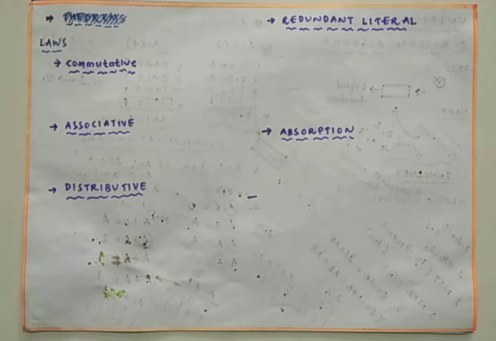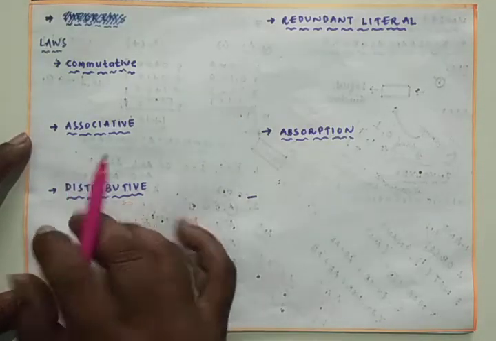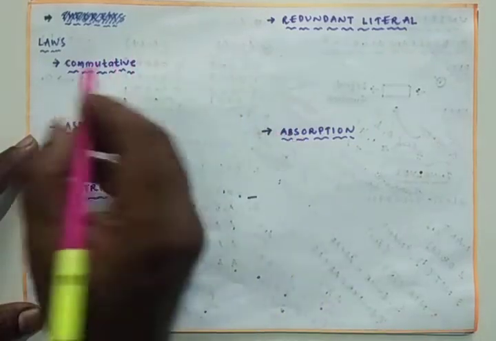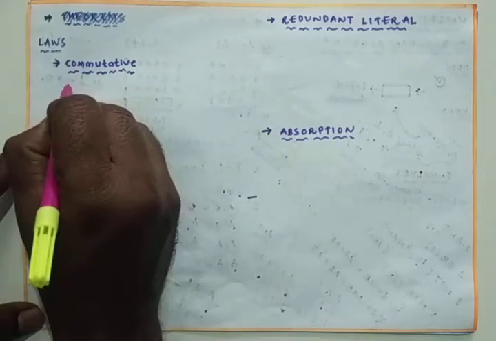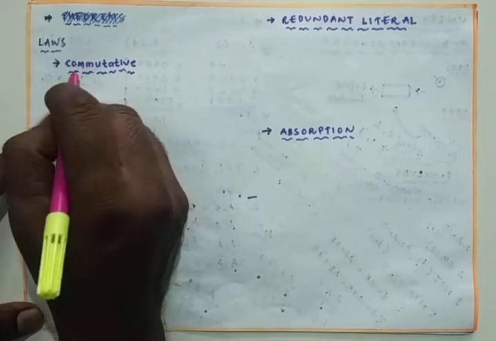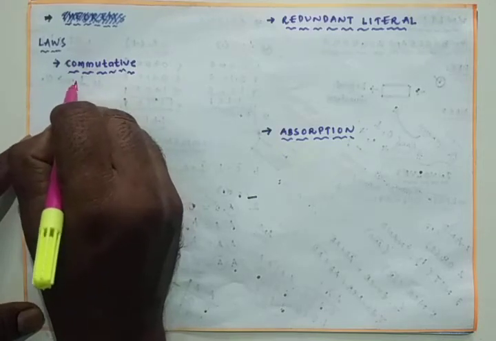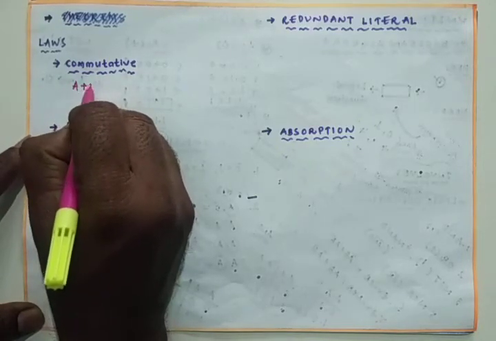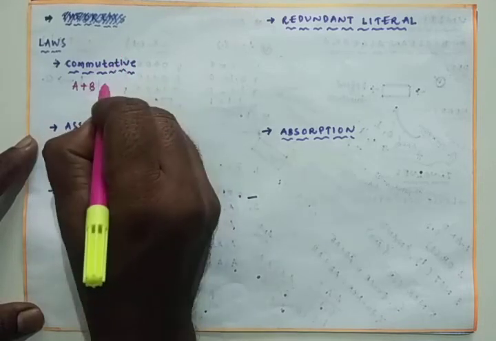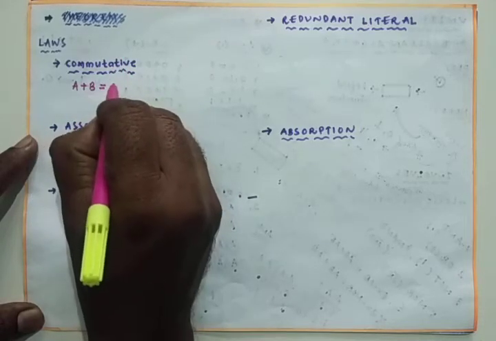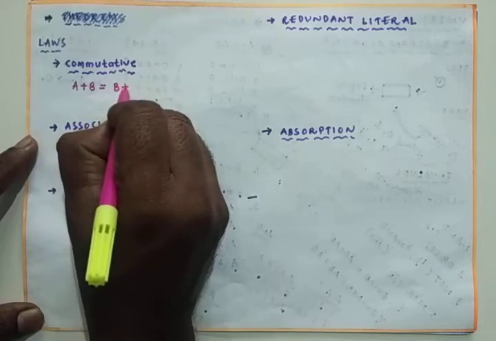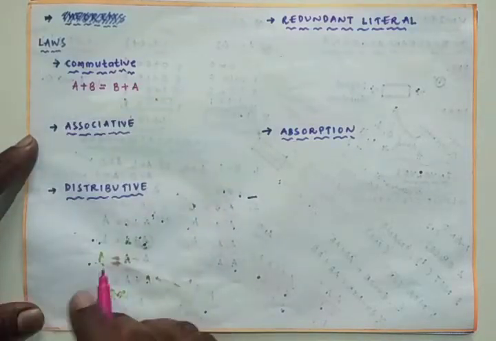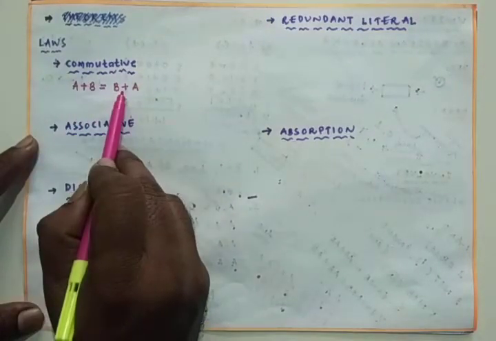The first one is the commutative law, and that can be described by making use of the OR operation as well as the AND logical operation. Commutative law is nothing but, in case of OR logic, a plus b is equal to b plus a. Plus means it is an OR operation.